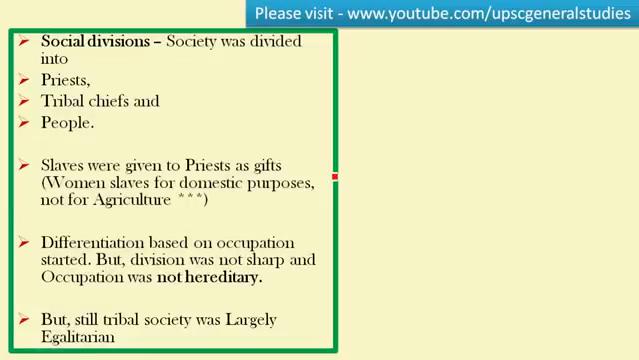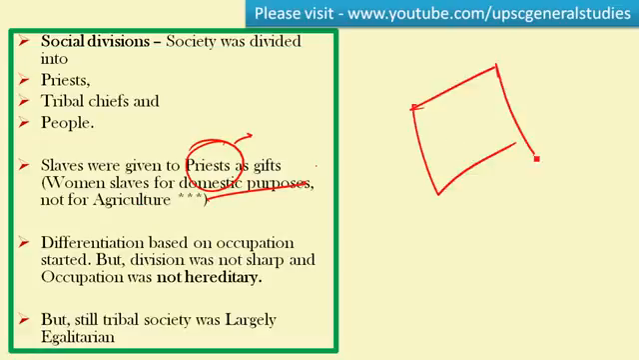If you look at the social division, it was divided into priest, tribal chief and people. Slaves were also present at that time, but slaves were given to priests as gifts. The women slaves were the majority, because they were used for domestic purposes. Please remember, slaves were not used for agriculture. If a question comes in the prelims that slaves were used in agriculture during the early Vedic period, that question is wrong.